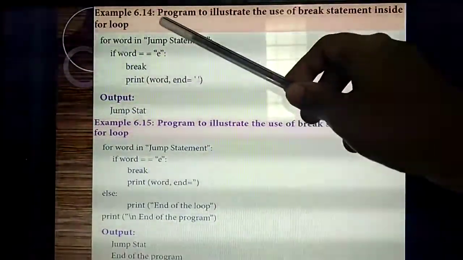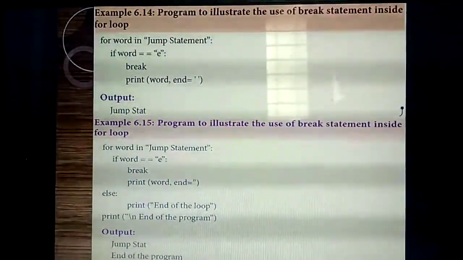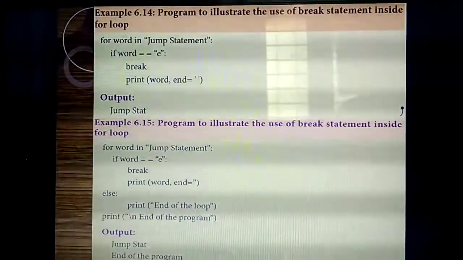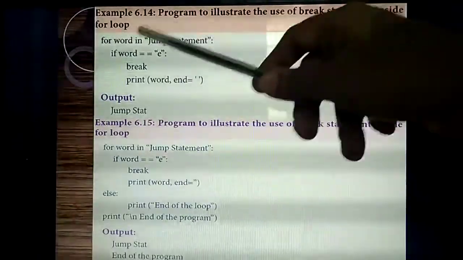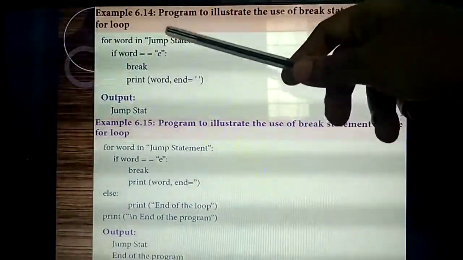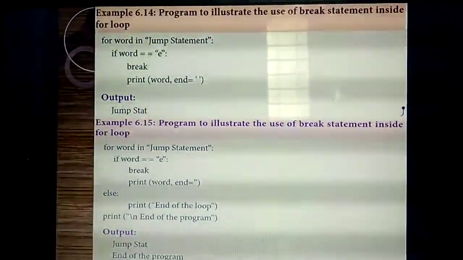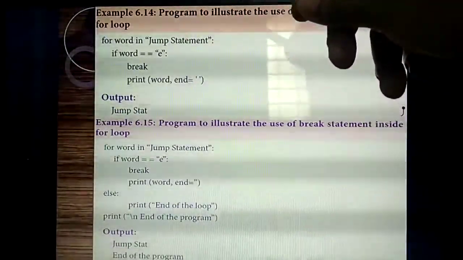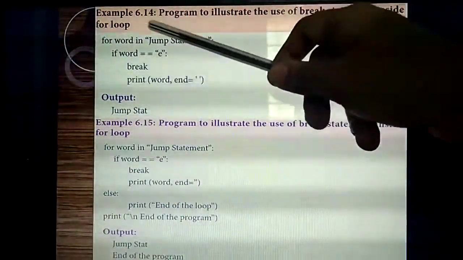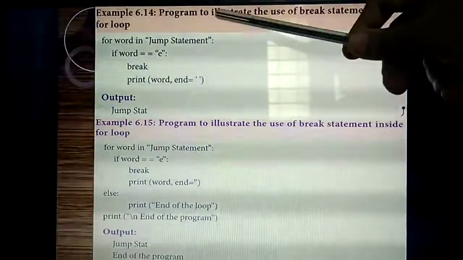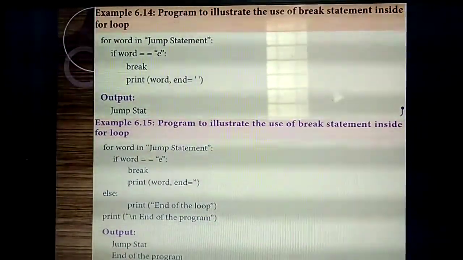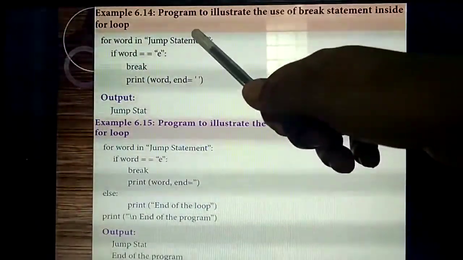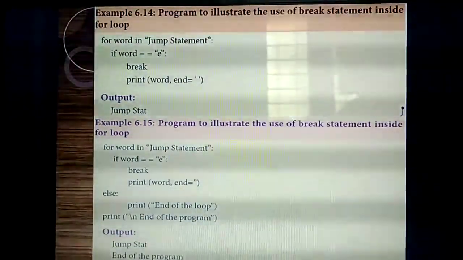Next, what will it do? Inside the for loop you need to check the condition. If word double equal to E, what's the meaning of that? If the letter E is found inside the word, immediately the program will terminate at the letter E and come outside of the loop.